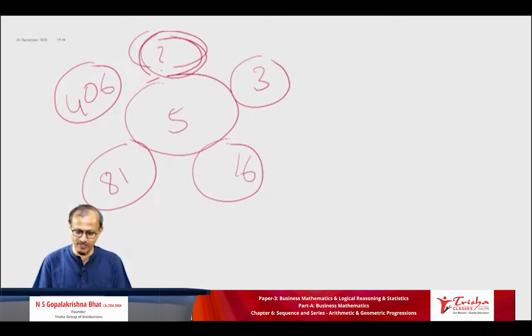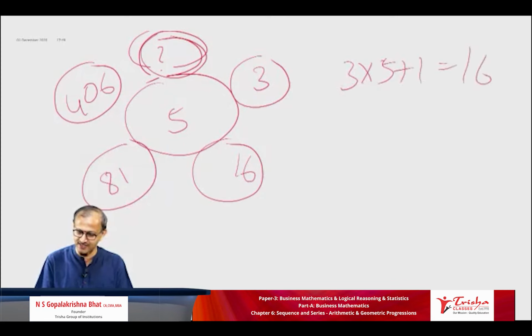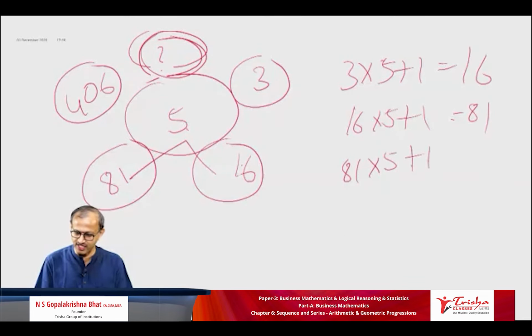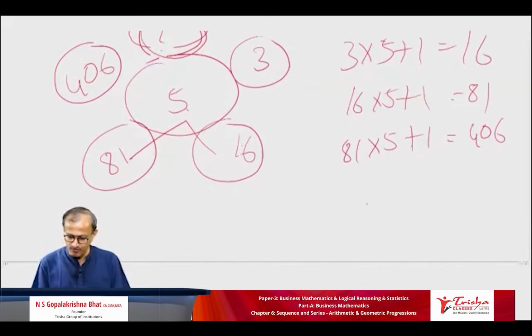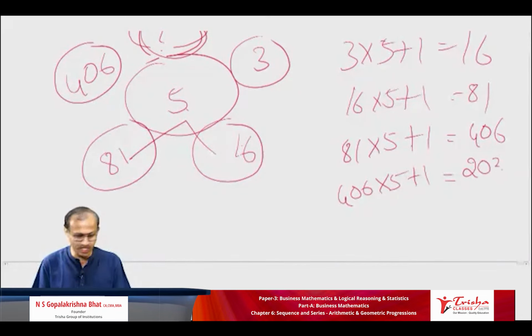First answer, I will tell you how it is framed. It is 3 into 5, this into this, and I add 1, I will get 16. 16 into 5 plus 1, so it gives 81. Super. 81 into 5 plus 1, it is 406. Then 406 into 5 plus 1, right answer is 2031.